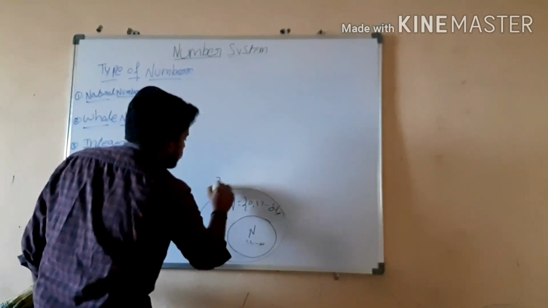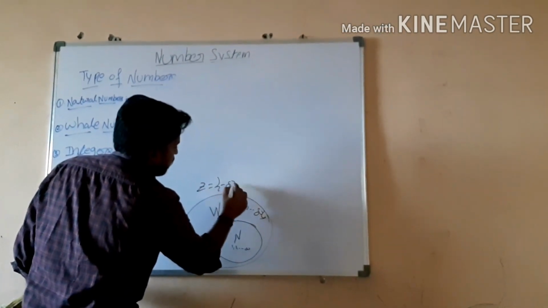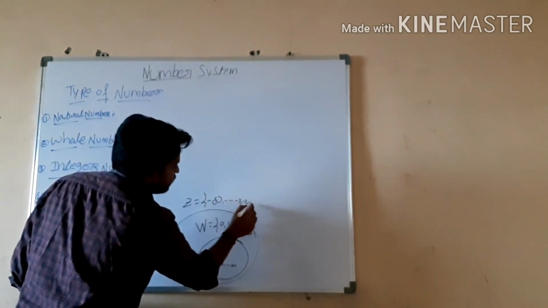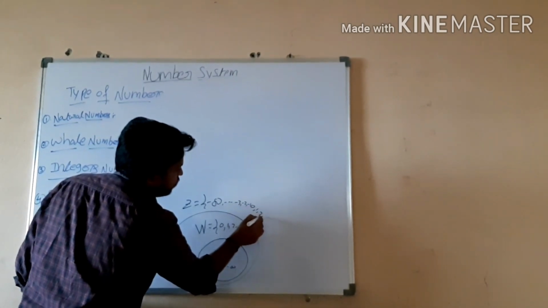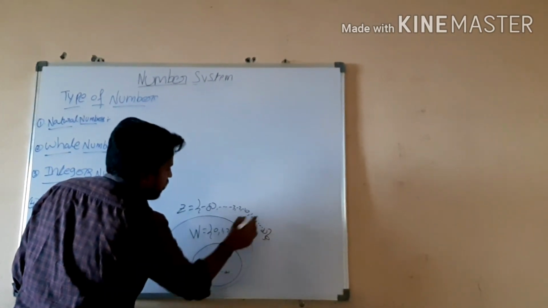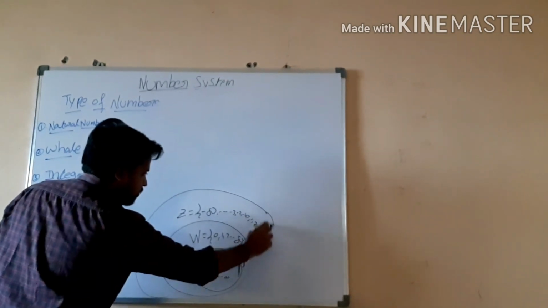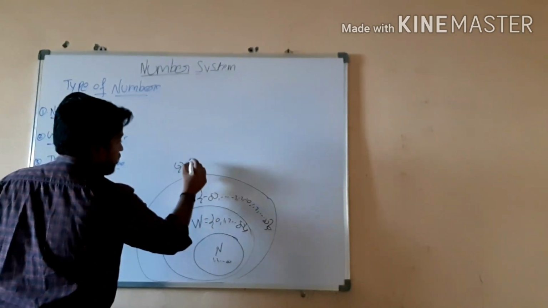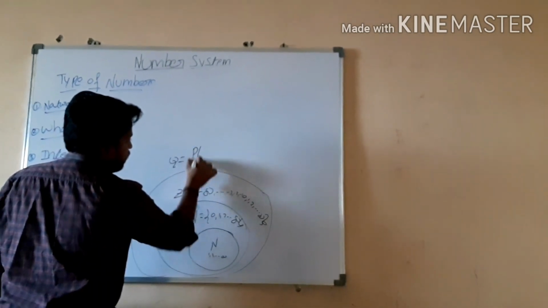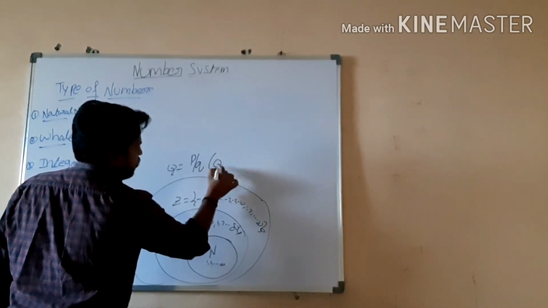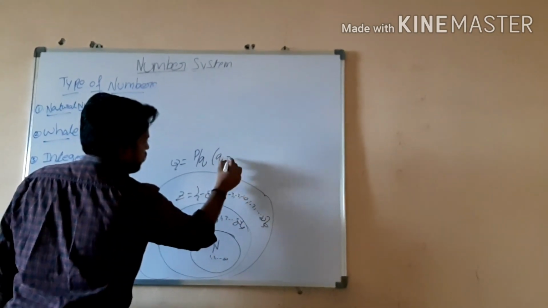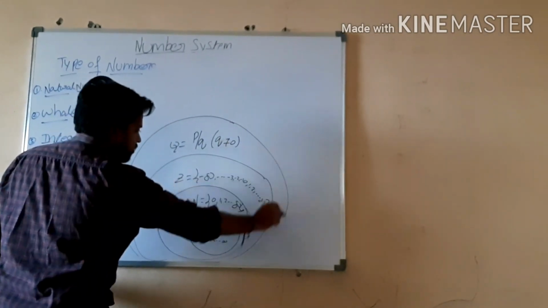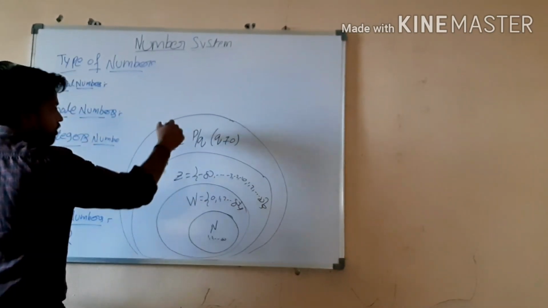Next, integers. Minus infinity to minus 3, minus 2, minus 1, 0, 1, 2, up to infinity. All these are integers. This is also the biggest collection of integers. Next one is rational numbers. Rational numbers are in the form of P by Q, but Q is not equal to 0. So all these belong to the rational numbers.